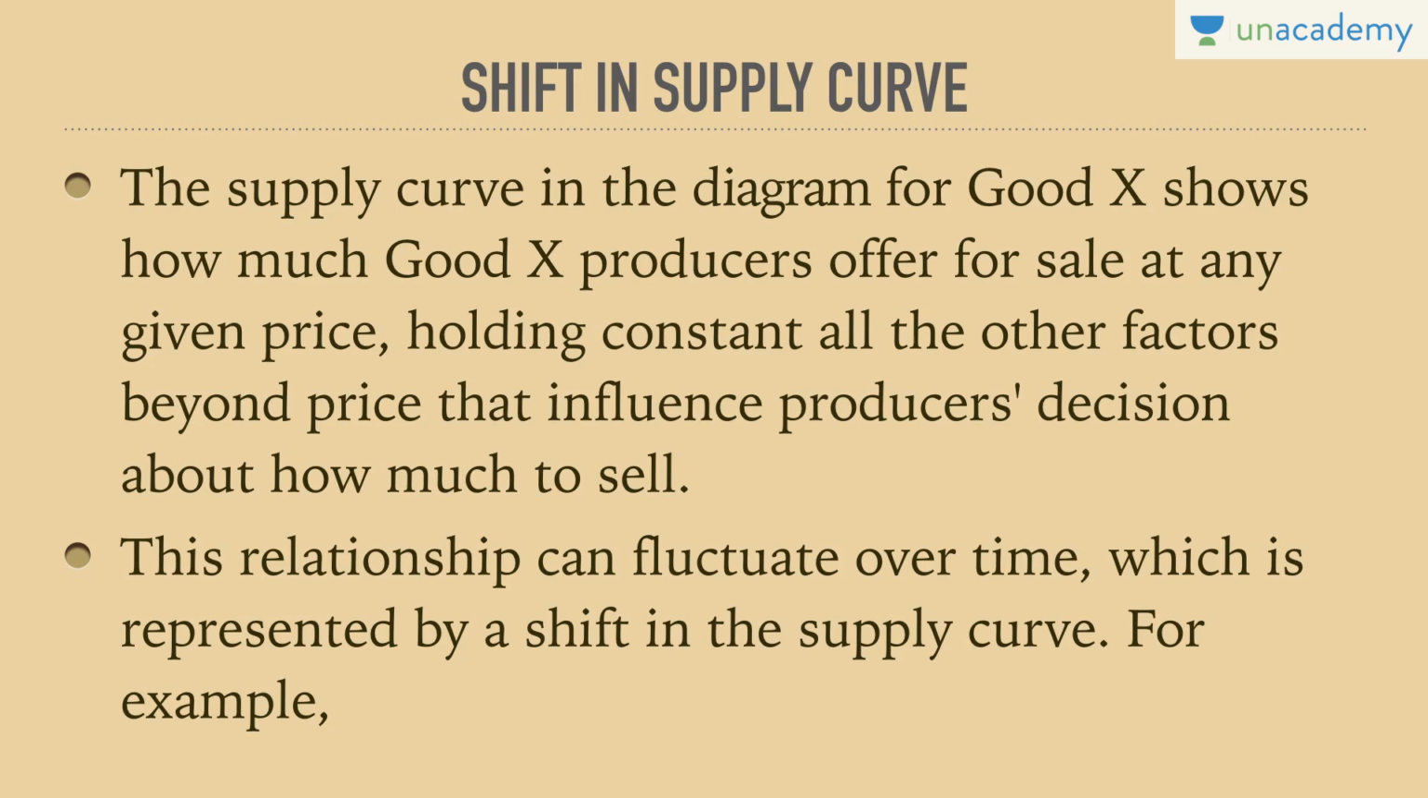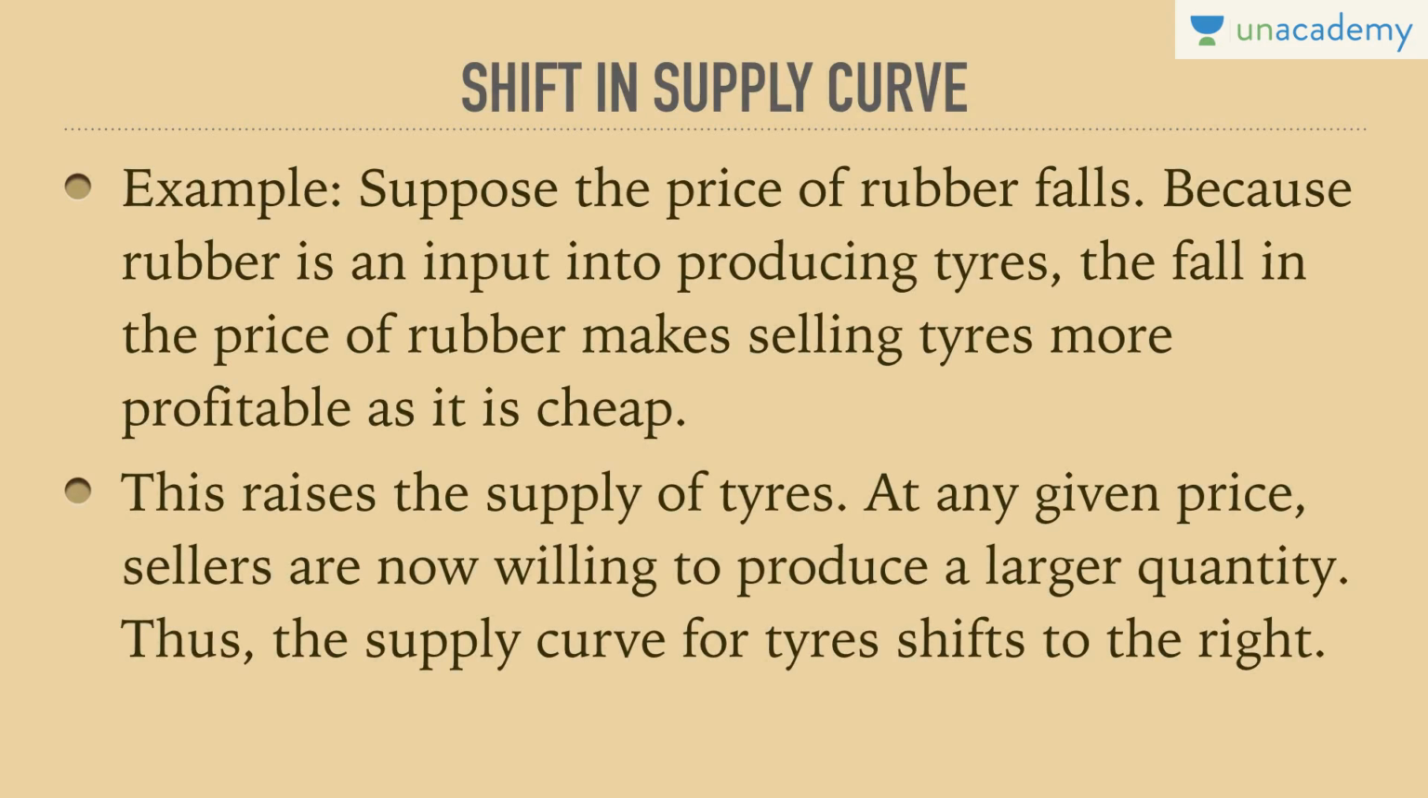This relationship can fluctuate over time, which is represented by a shift in the supply curve. Example: suppose the price of rubber falls. Rubber is an input into producing tires, so the input price has fallen. The fall in the price of rubber makes selling tires more profitable as it is cheap. Hence, this might lead to a shift in the supply curve. This raises the supply of tires at any given price. Sellers are now willing to produce a larger quantity. Thus, the supply curve for tires shifts to the right. This is known as a rightward shift of the supply curve.